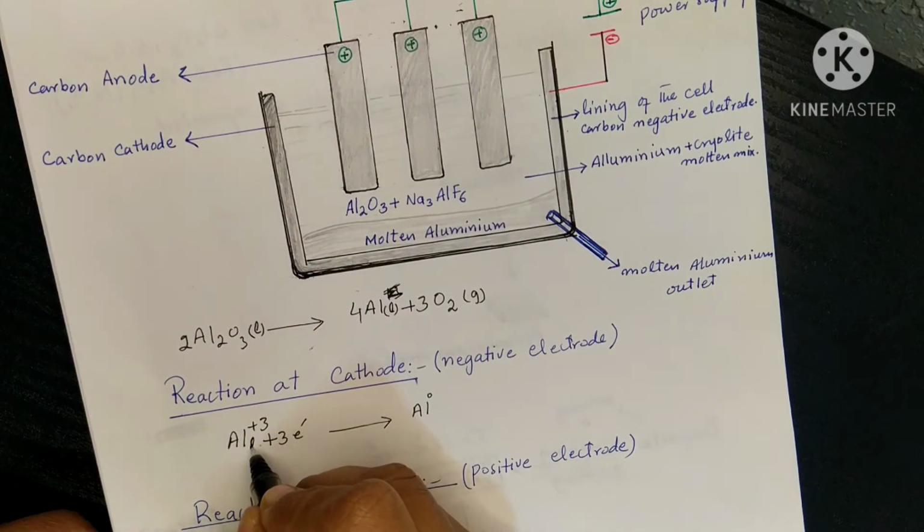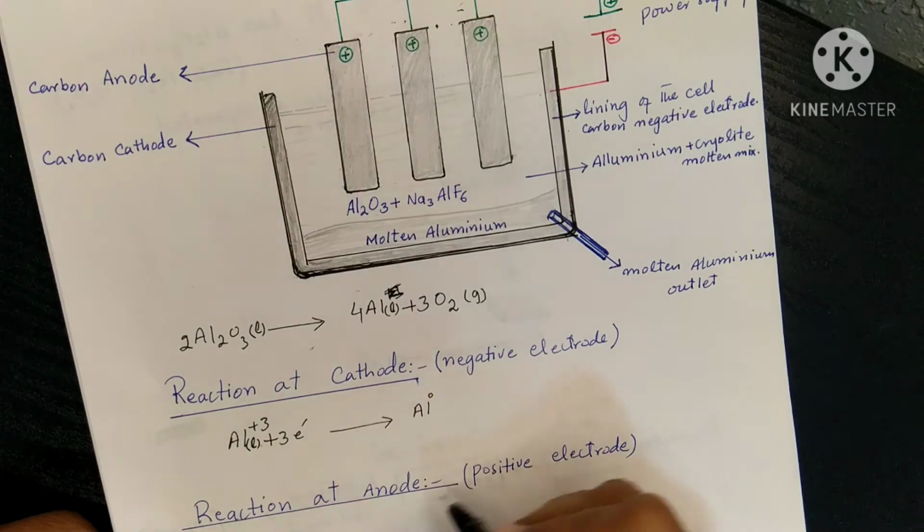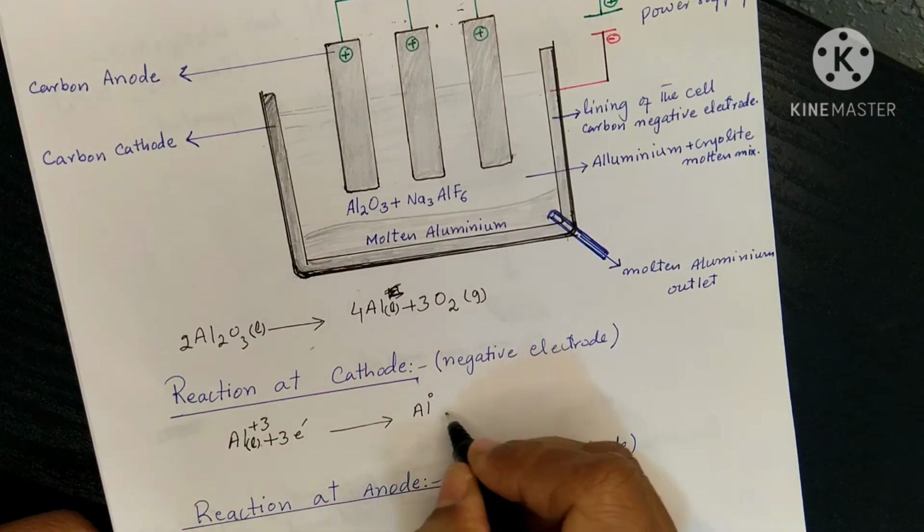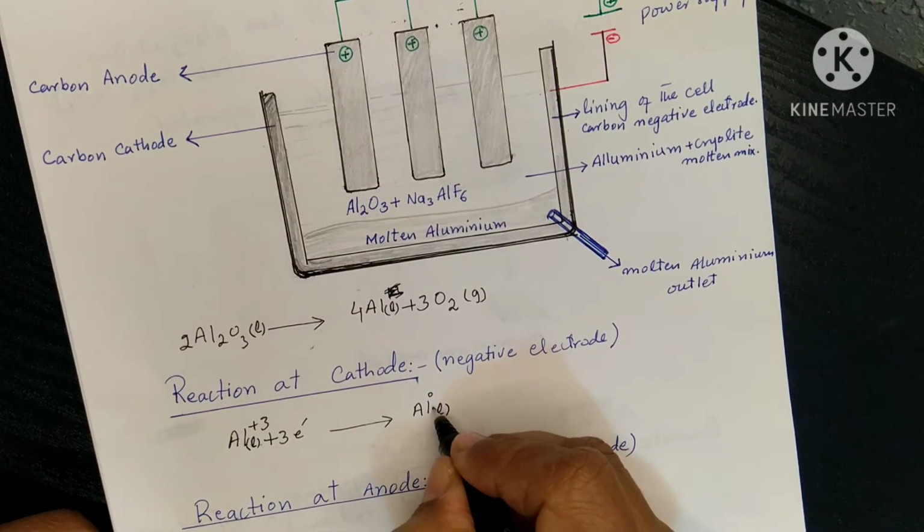Aluminium in liquid form, and here also we get the aluminium in liquid form.